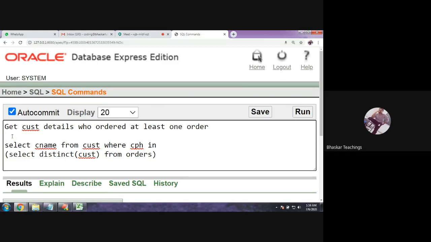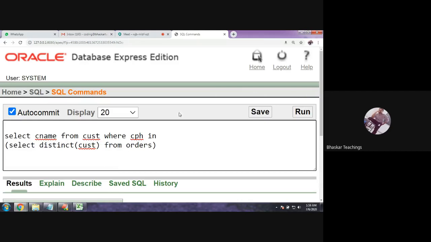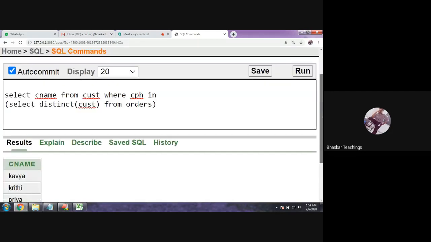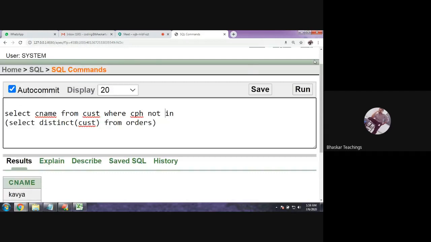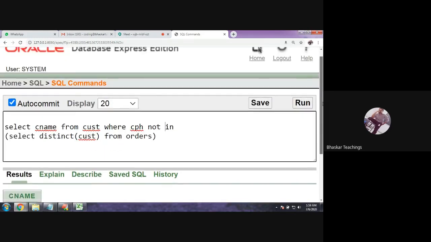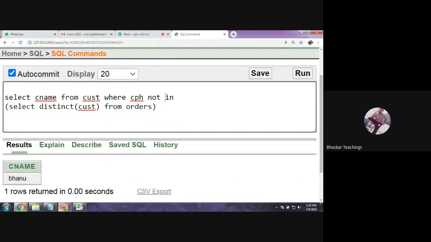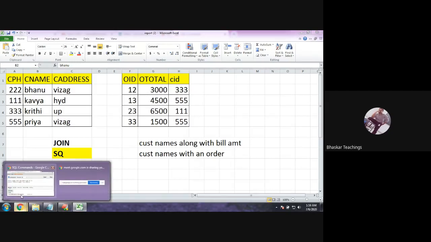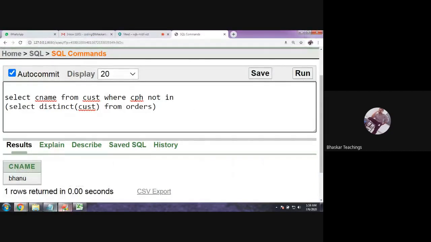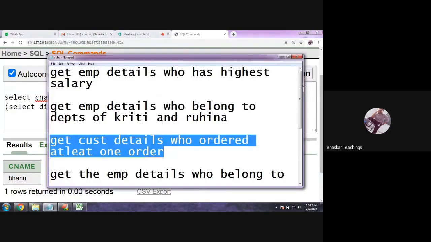So as we have the IN operator, this is a multi-row subquery. These are the customers with at least one order. If I give NOT IN, if the query is to get the details of the customer with no order, then it would be Bhanu. Okay, because you can see this data. Triple two has no orders. So this customer has no orders. This is my query. Okay, so this is an example of a multiple row subquery.